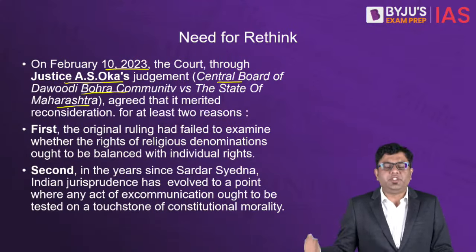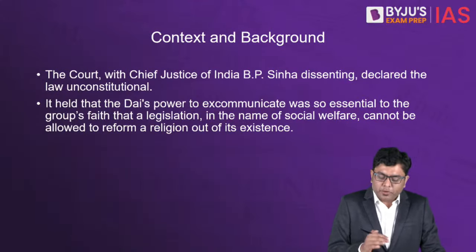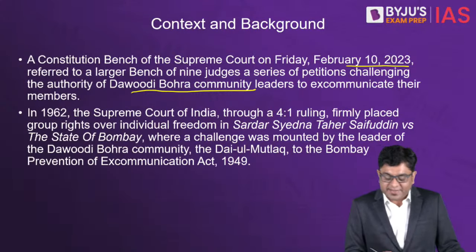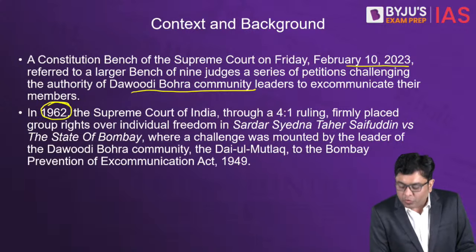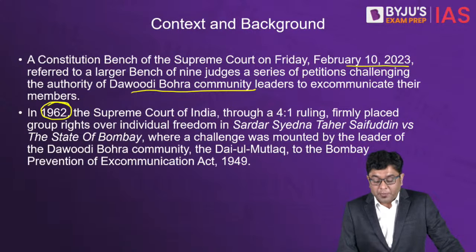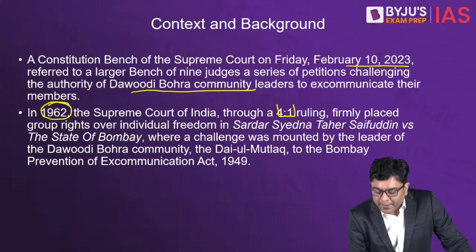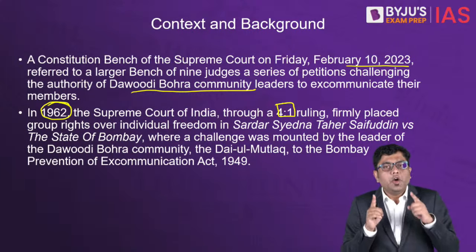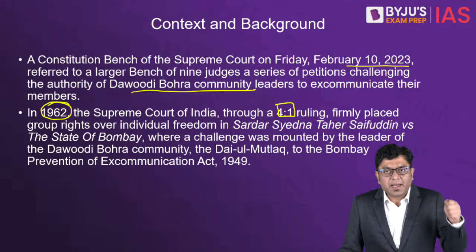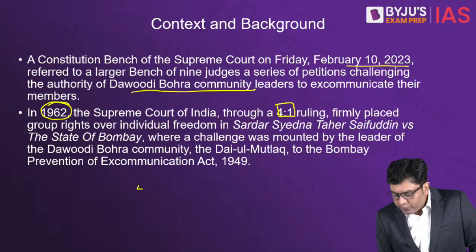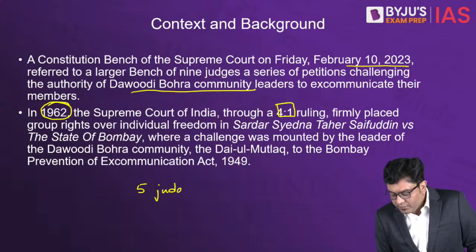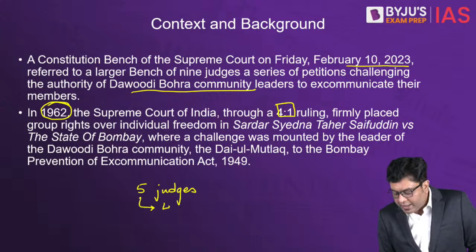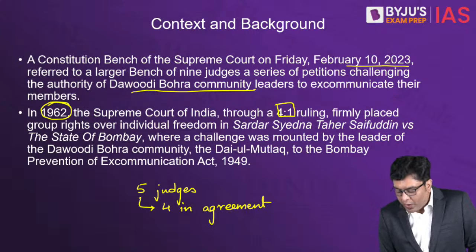Now, what was this previous judgment? As you saw on your screen in the first slide, way back in 1962, the Supreme Court of India, through a 4-1 ruling, meaning four of the judges agreed to the judgment and one judge made a dissent note. So out of the total 5 judges, you had 4 in agreement and 1 in dissent.